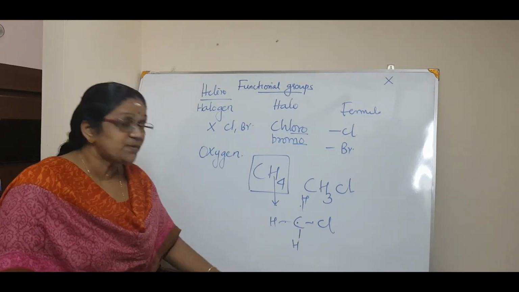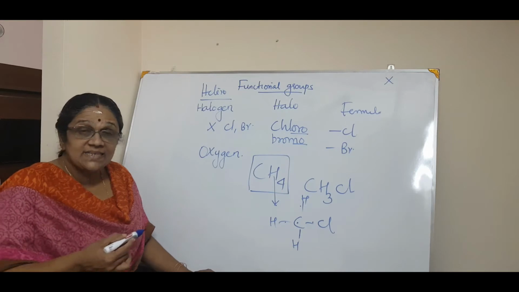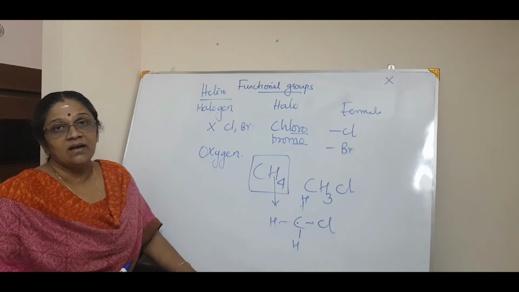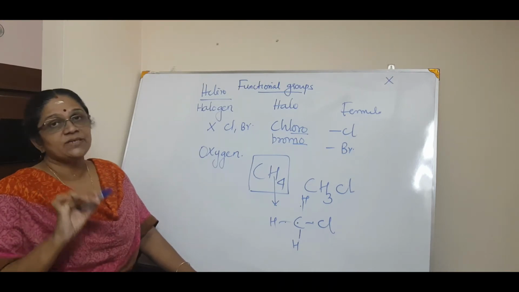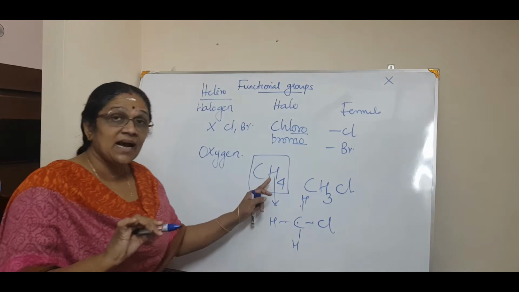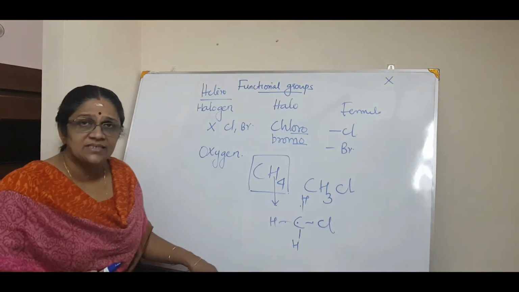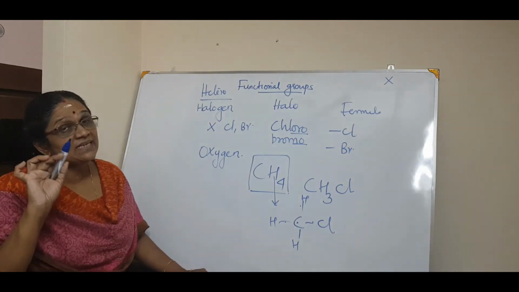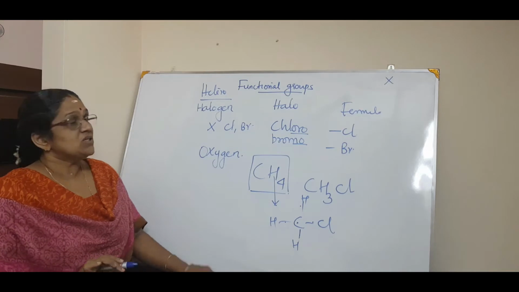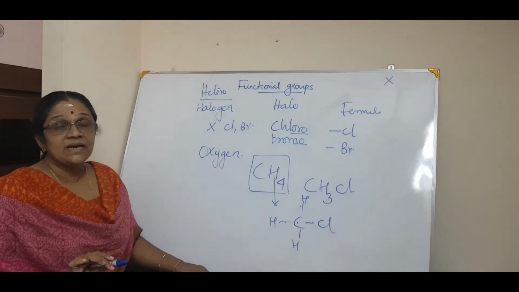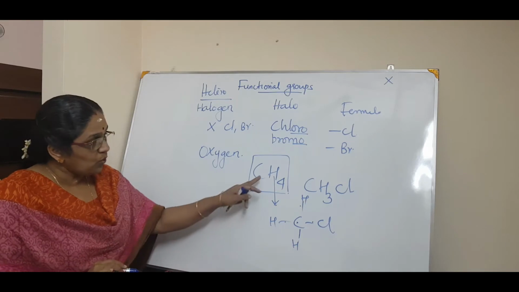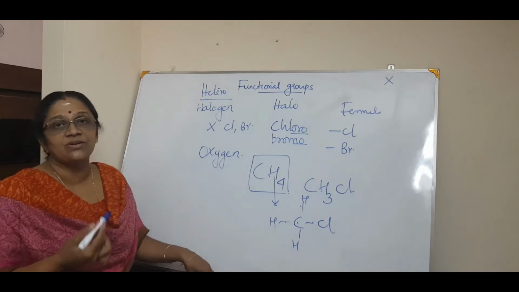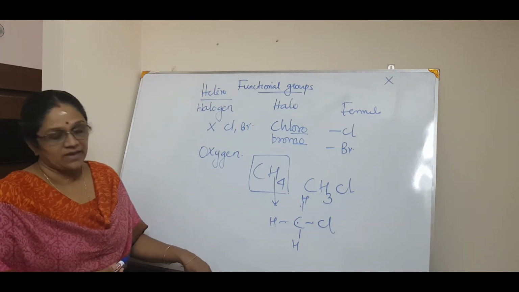So the functional groups are obtained by replacing a hydrogen atom by all these heteroatoms. Got it? How is the functional group formed? It is formed by replacing the hydrogen atom. You can replace one hydrogen atom or two hydrogen atoms, no problem. But see whether the carbon atom will satisfy its valency of 4. So it is joined by the heteroatom by the replacement of a hydrogen atom. You replace this hydrogen and make it chlorine or bromine or oxygen or whatever the group may be. Okay, that is fine.